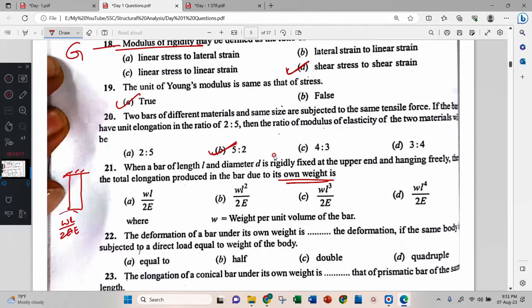This is my answer, but it is not there. B. But area is not there, no? Option A, sir. It shows only for one end fixed, other end free. That's the reason WL by 2AE.